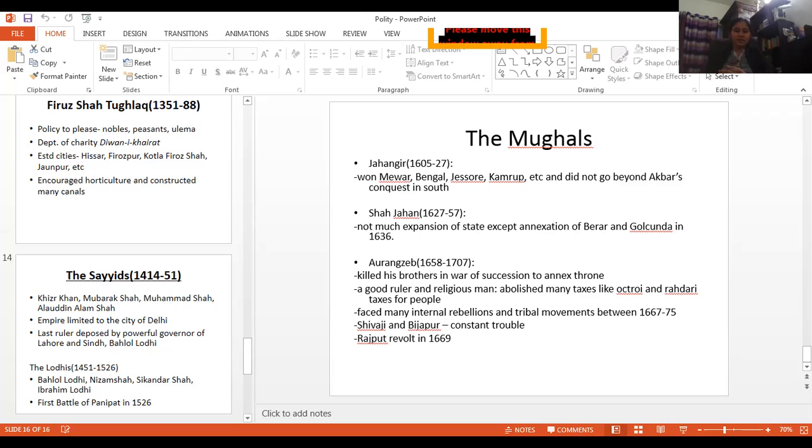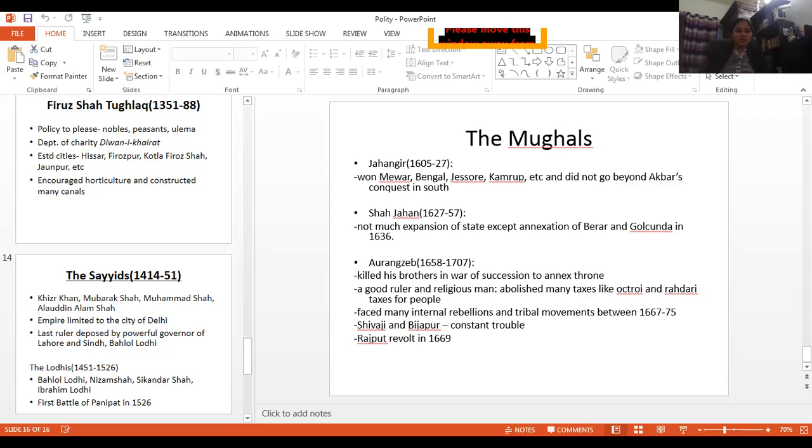And apart from the textile industry, we had many other industries like metallurgy, building activities, mining, leather work, paper making, etc. And we know that during the rulership of the Turks, the process of urbanization also increased, and many new towns and cities were established, and there was a lot of economic production in the Delhi Sultanate.